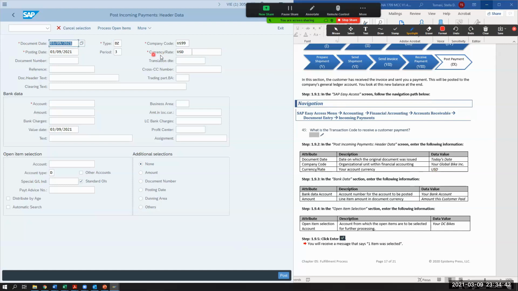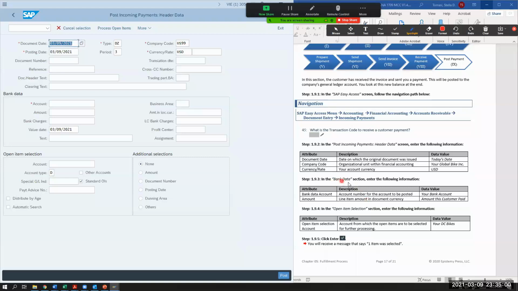So right underneath it is the currency rate. And you see that they're asterisk. So you're not going to be able to move forward. Posting date is the date we're going to post it, which is today. We want it posted the same day, but you can post it another day and have it posted onto the account later on.